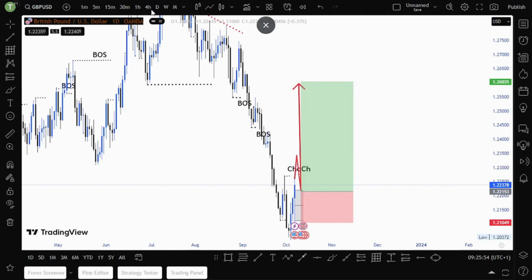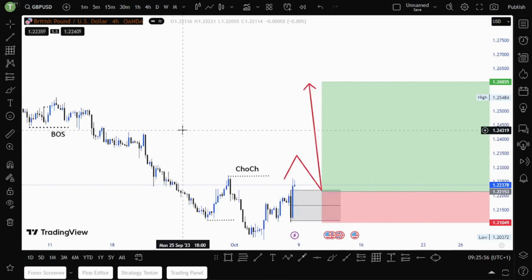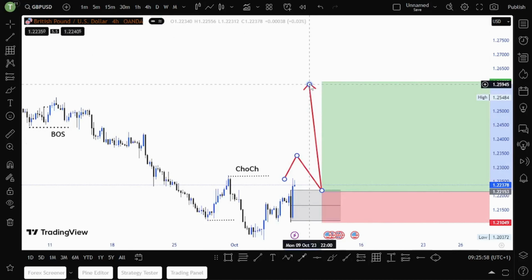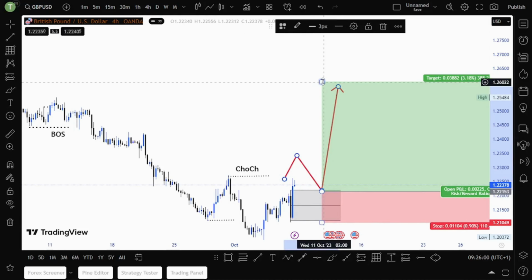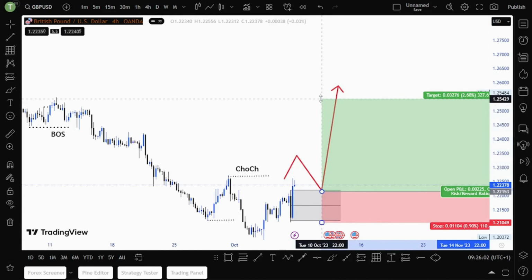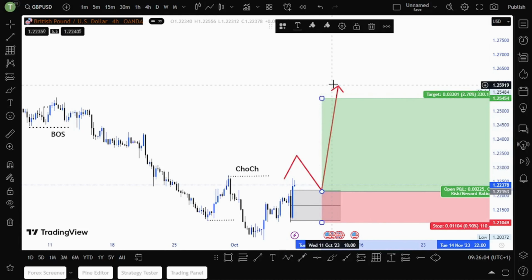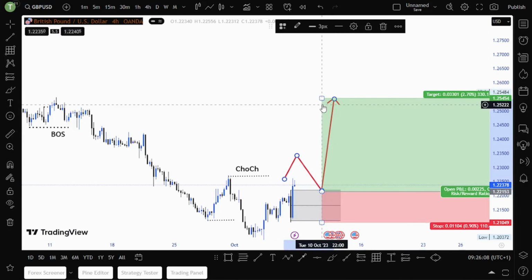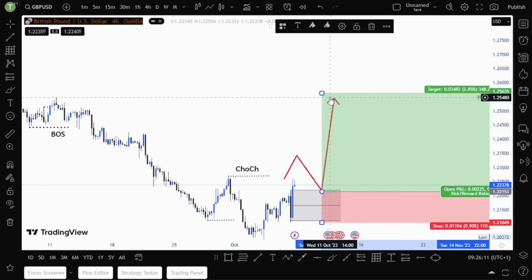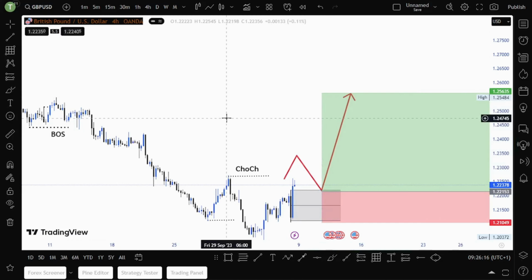Now let me go on H4. On H4, as you can see, I will be targeting these highs, guys. I will be targeting it higher, a 1 to 3 risk reward ratio. So I'll be waiting for a change of character on Monday or Tuesday. So that is my view on GBPUSD.